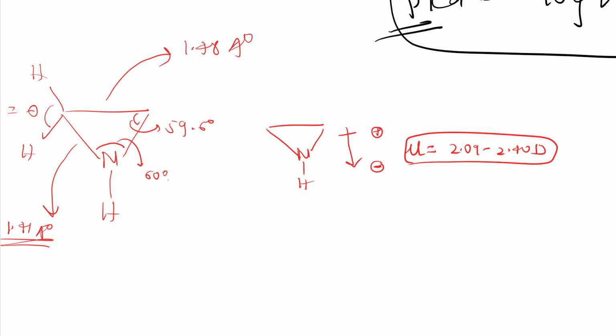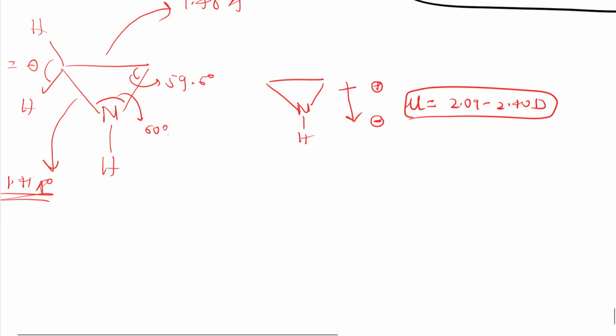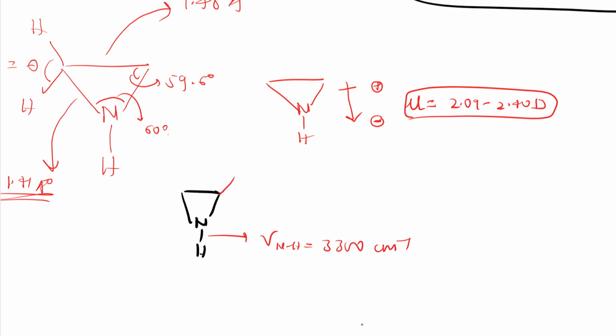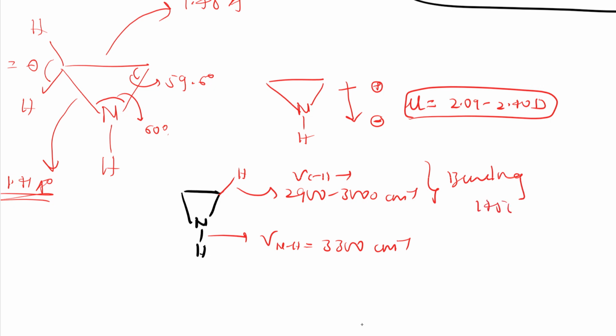If you see the spectroscopic data, let me write here spectroscopic data. So this is NH. If you see spectroscopy data, you can observe that this NH stretching, mu NH stretching, will be around 3300 per centimeter. And this CH stretching will be around 2900 to 3000 per centimeter. It is mu CH, you have to write stretching. If you see bending of the same CH, the bending will be around 1450 to 1475 per centimeter.